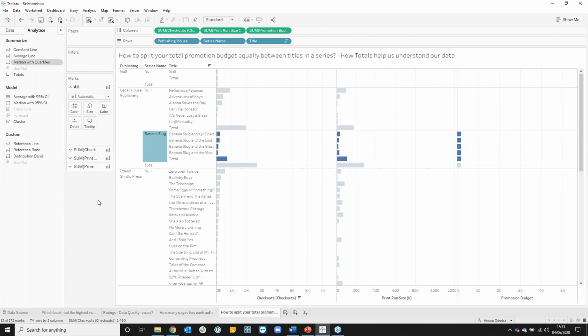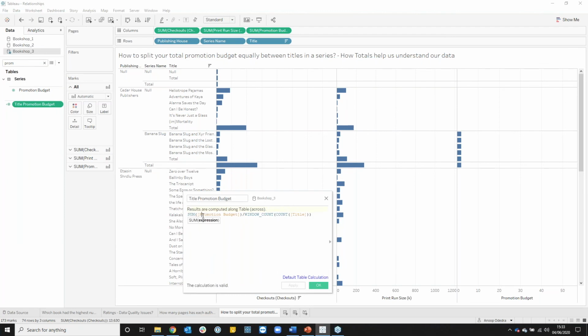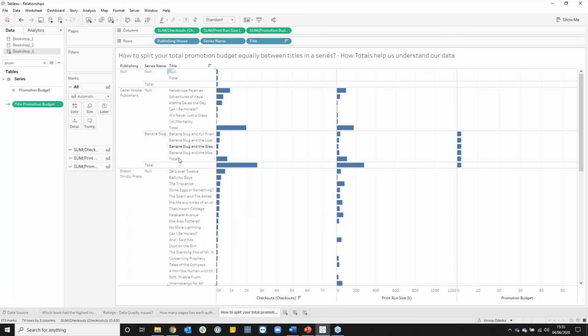So I can do that with a calculated field. I've created this before, so I've got the sum of promotional budget and divide that by the window count, so using a table calculation of the count of titles within each series.